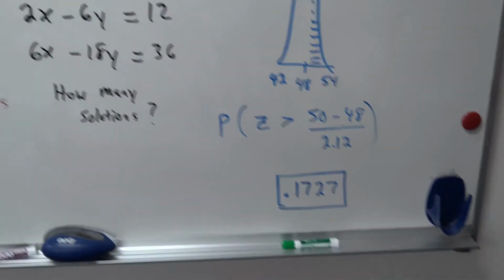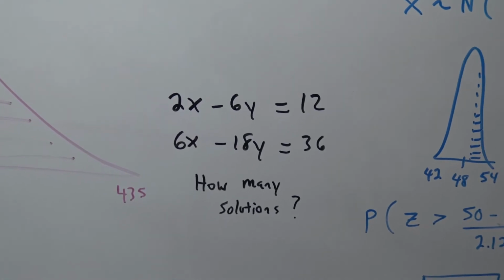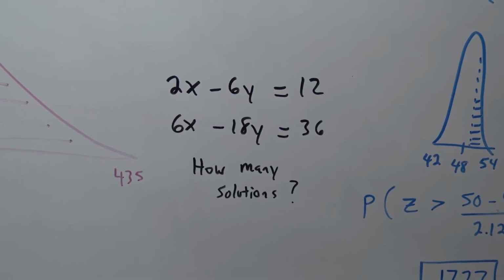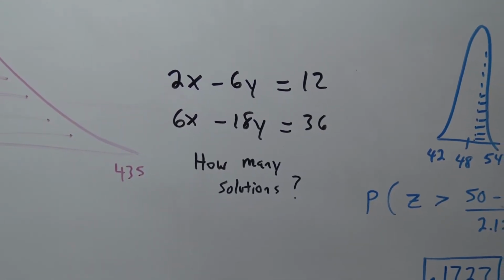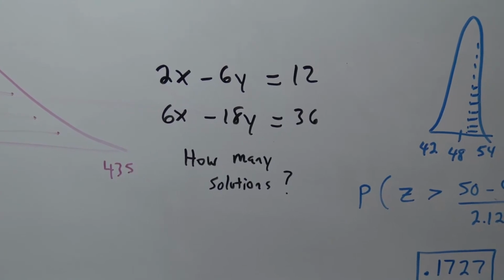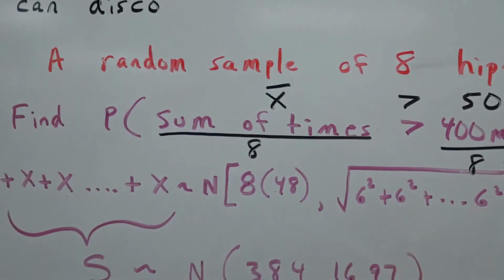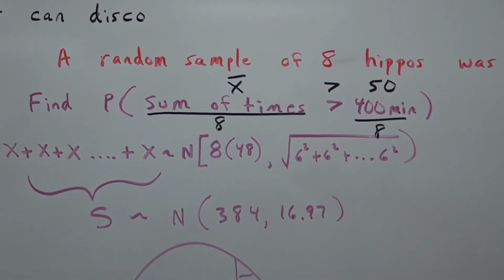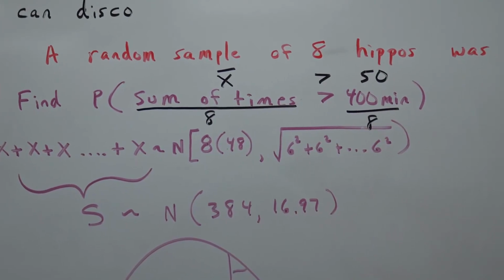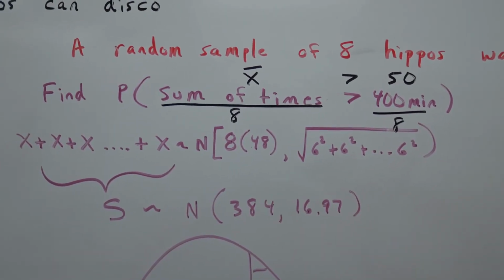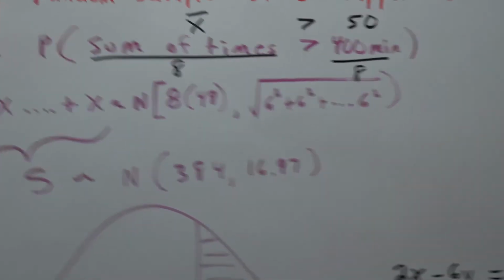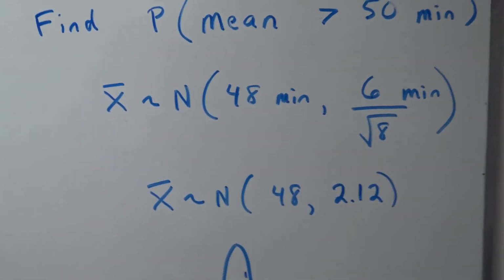But now here's the deal. Why are they equivalent? Well, let's go back. If you remember from algebra, solving systems of equations, how many solutions to that system? Well, if you pay close attention, the second equation is just the first equation multiplied by 3. So they're really the same equation. Well, that's what's happening here. If we start with the joint distribution, but we divide the sum by 8 to get the mean, and therefore we divide the sum of 400 by 8 to get a mean of 50, then we can see this is an equivalent problem. Find the probability that the mean is greater than 50 minutes. So they're really the same problem. It's just that we're taking a mean average as opposed to just using the sum.